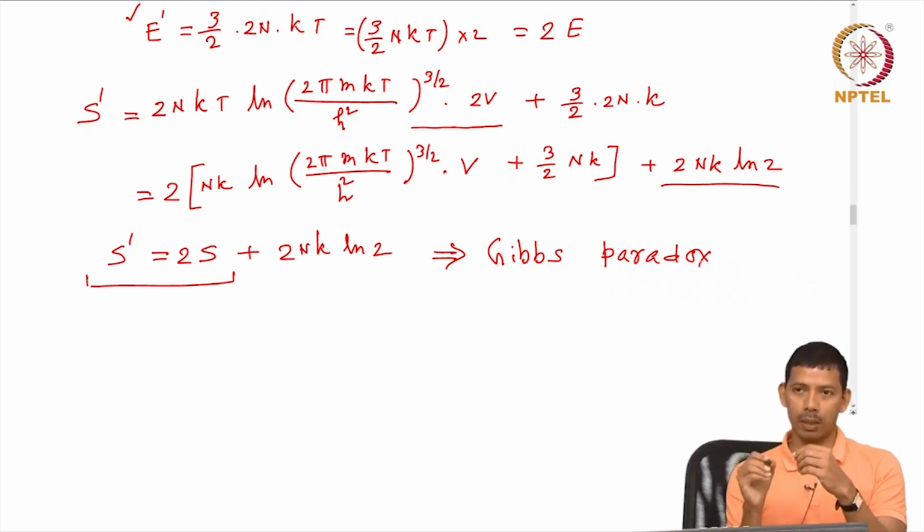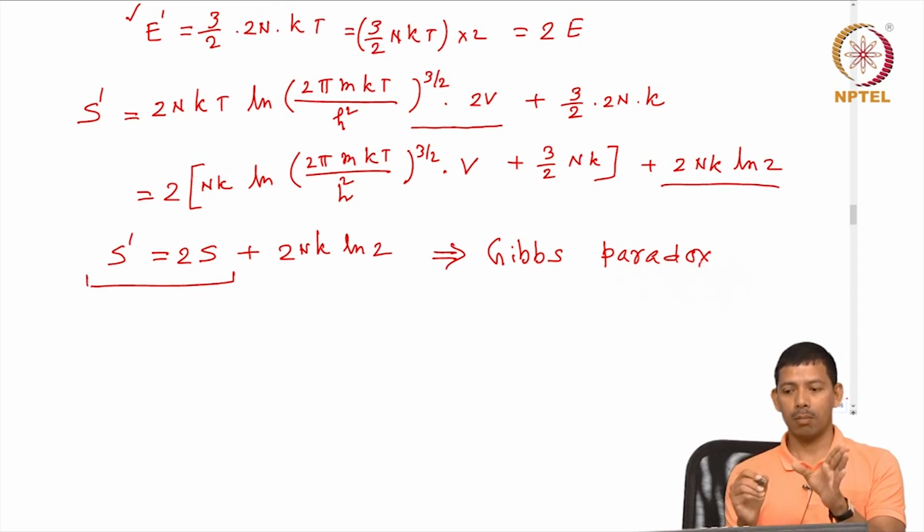And to get that, we assumed that particles are distinguishable, but in practice, particles in a quantum system or in a classical system are completely indistinguishable.